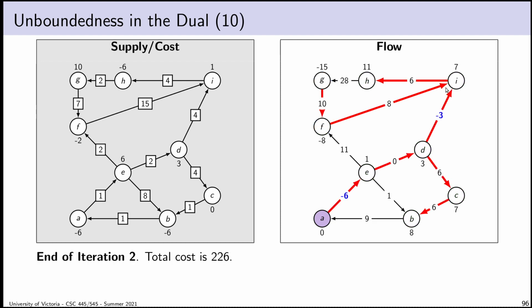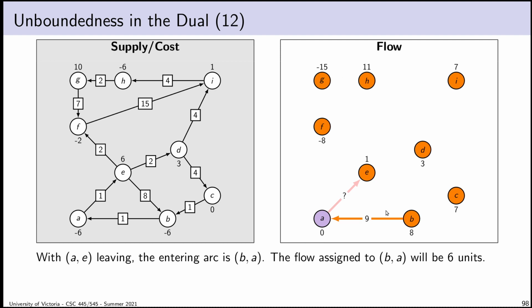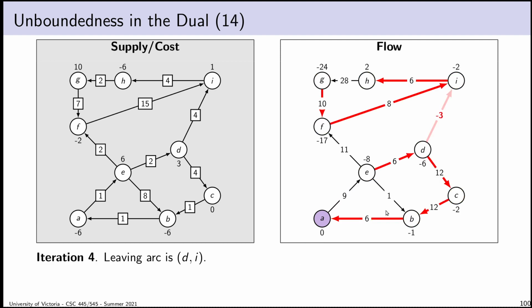Okay, so now, just because of the quirks of the largest coefficient rule, we go down and begin doing some housekeeping in the lower component. Okay, so we're going to choose the arc AE, and we're going to swap that predictably. So C0 is just A here. So we're going to swap that for the arc, I presume, BA. Yep, there it is.